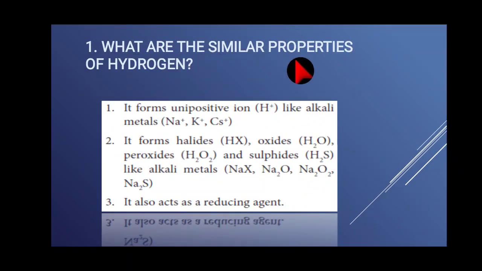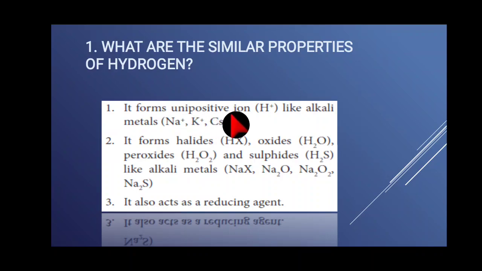What are the similar properties of hydrogen when it is compared with alkali metals? We know that the hydrogen oxidation state is +1.